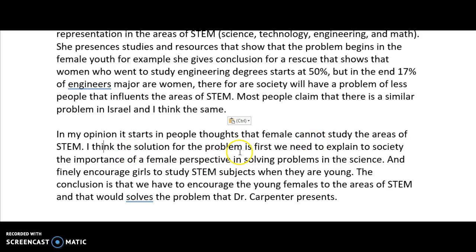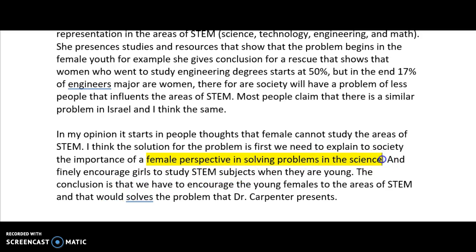I think the solution for the problem is that we need to explain to society the importance of female perspective in solving problems. And she took Dr. Carpenter's idea, which is a great idea, but how? And finally, encourage girls to study STEM subjects.